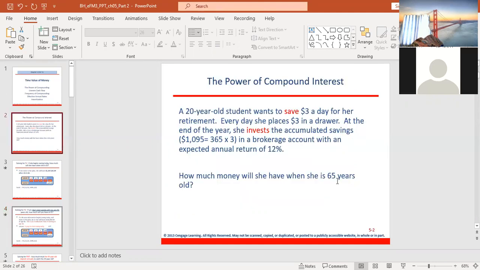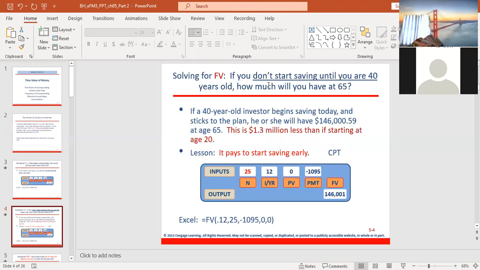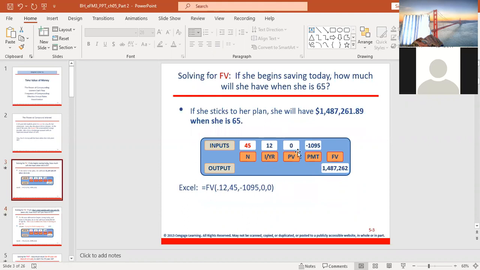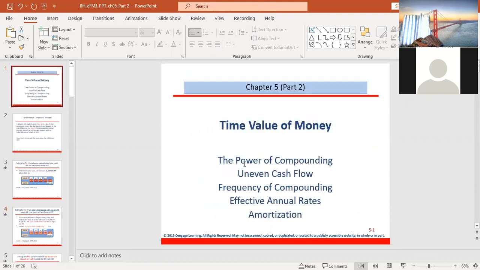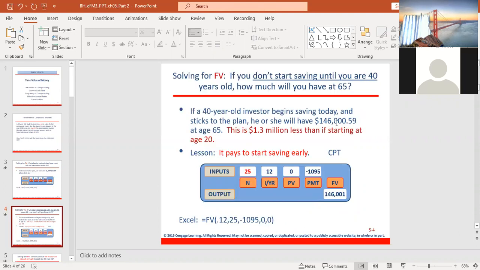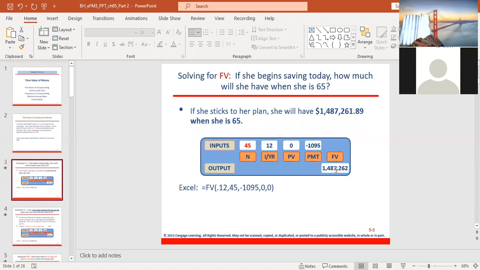We already calculated 1095 for the PMT. So you can see that if you delay till the age of 40, you only have a lesser amount. You only have $146,001. But if you start early at the age of 20, you can become a millionaire, $1,487,262. It's a big difference. You can see this is because of the power of compounding. Your interest will earn more interest. So the earlier you start to invest the money, the faster it is for you to become a millionaire.